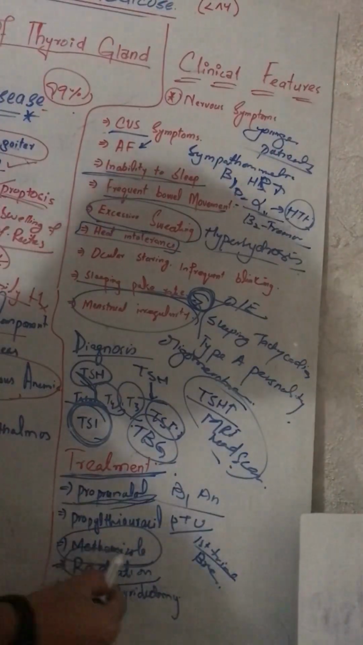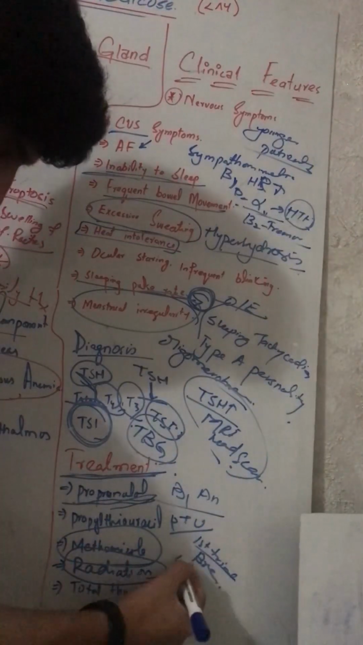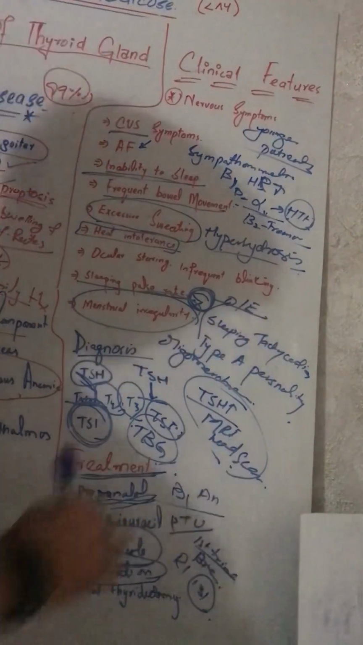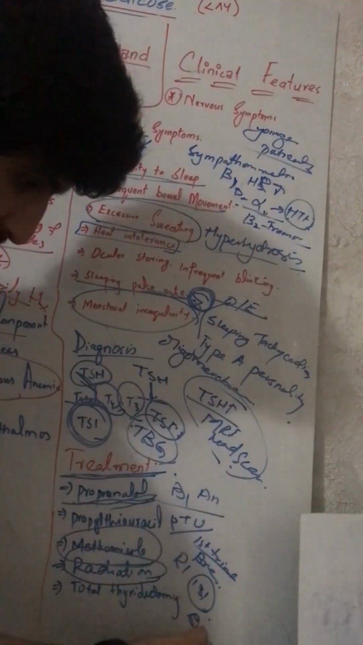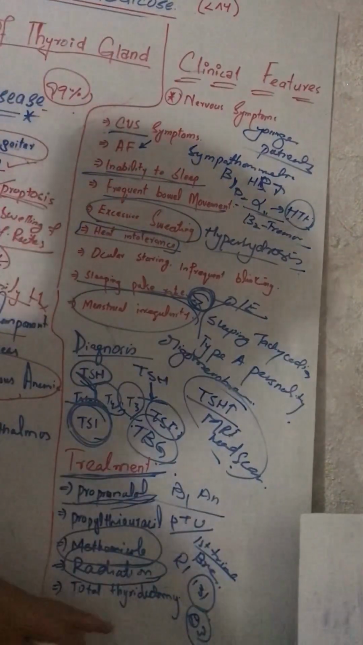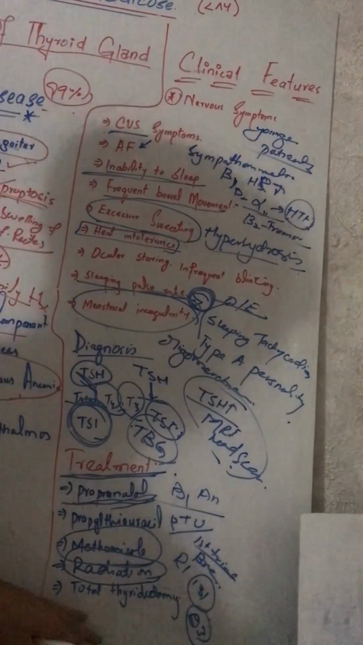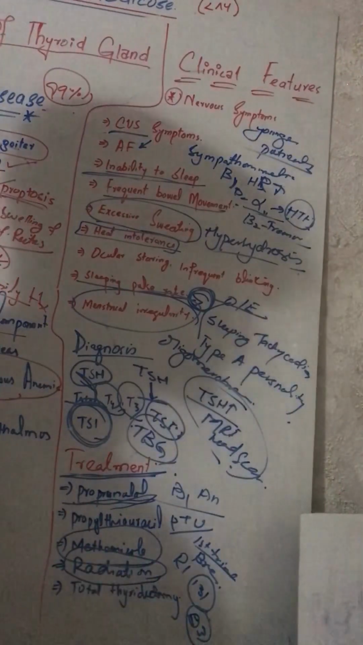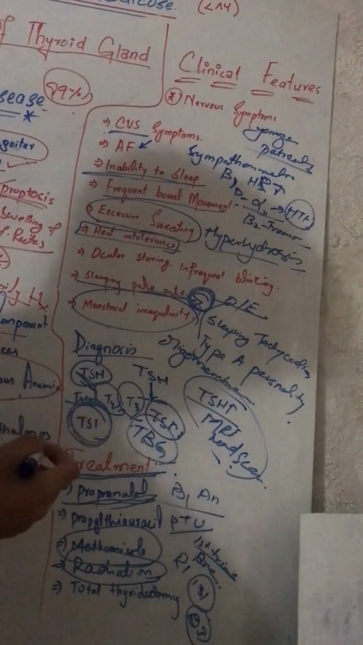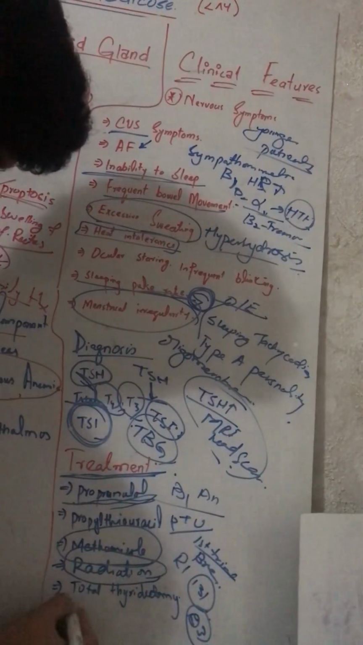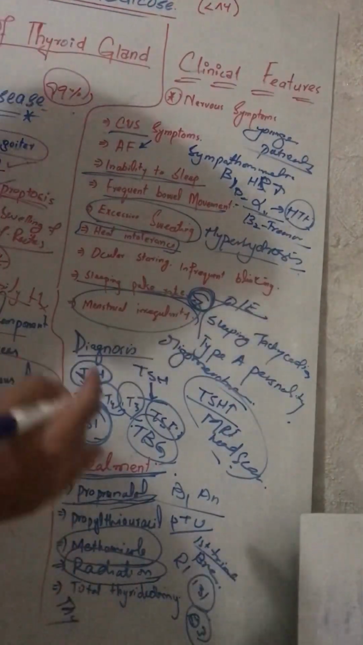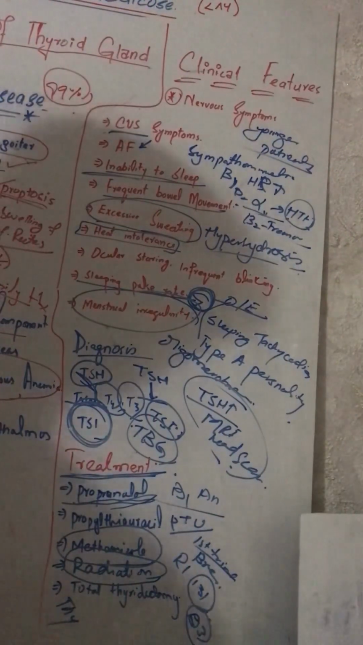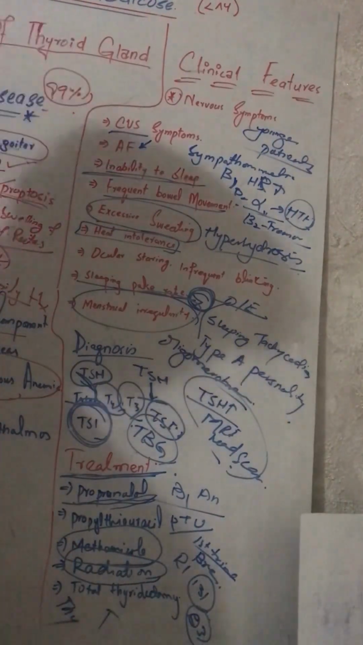And then we use radiation: radioactive iodine 131 and 123 for shrinkage. And then finally we do total thyroidectomy. This is a surgery if we have a problem in the thyroid gland. But if we have a problem in the anterior pituitary, then we use transsphenoidal surgery.